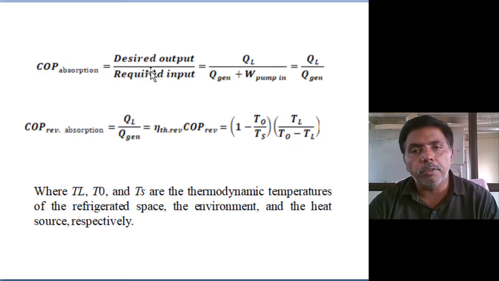Then the COP of refrigeration is the desired effect divided by the heat input and work input. We consider both, but the work input is negligible because it is only pump work. So only the heat generator input is considered: QL by Q generation. I already mentioned this one. The cycle we can consider as a heat engine, 1 minus absorber temperature by generator temperature.